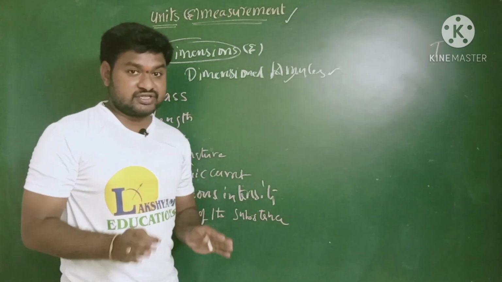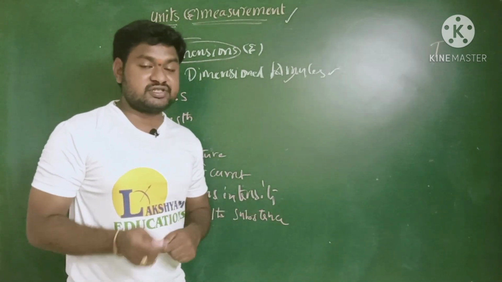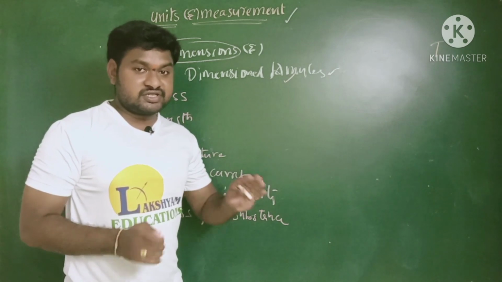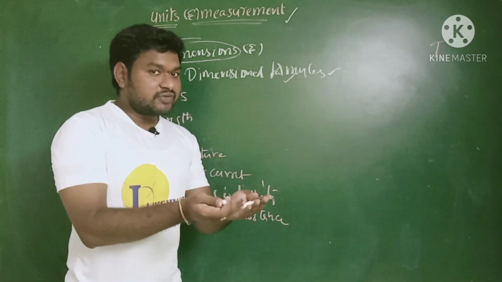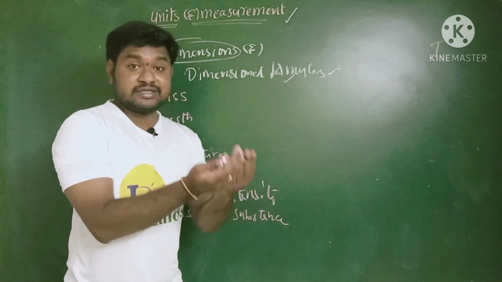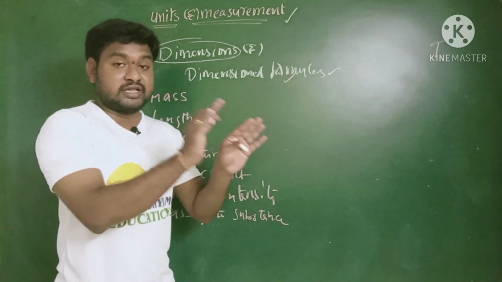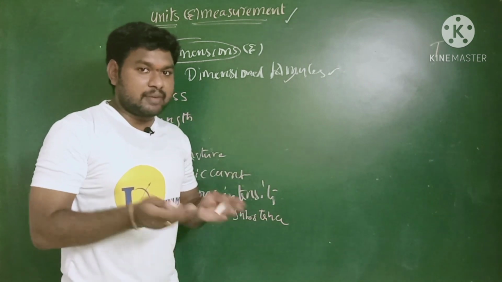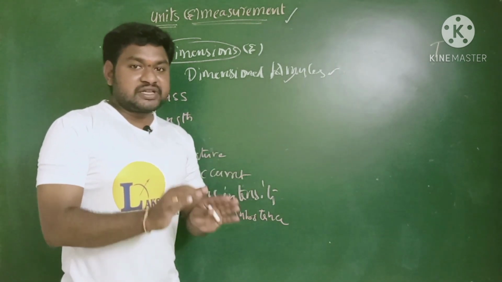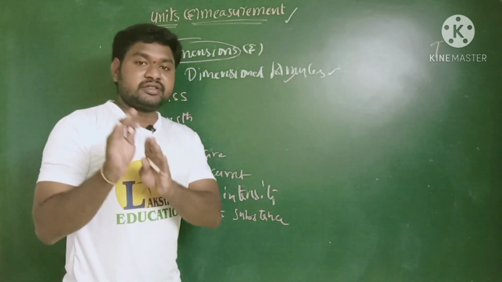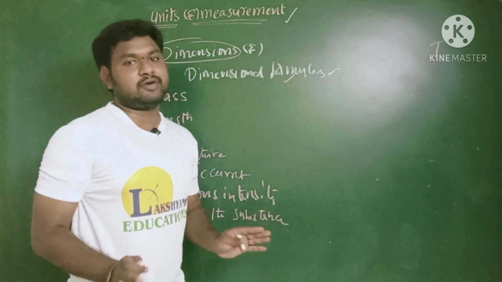I hope you can easily understand the difference between dimensions and dimensional formulas. Dimensions are when you represent physical quantities in terms of their fundamental quantities by raising their powers. That means dimensions are nothing but powers. How do we define the dimensional formula? Simply, the dimensional formula is the expression representing the physical quantity in terms of their fundamental quantities.